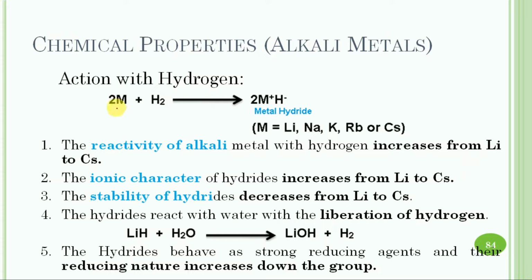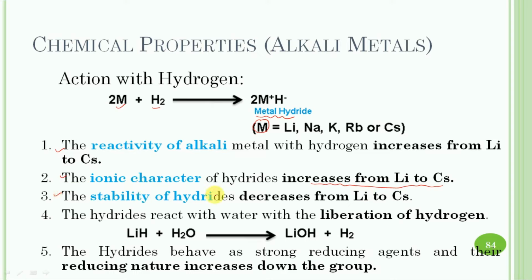So the metal that reacts with hydrogen will give the metal hydride, MH, where M represents the alkali metals. The reactivity of alkali metals with hydrogen increases from lithium to cesium. The ionic character of the hydride also increases from lithium to cesium, and this is because of the decrease in ionization energy as we move down the group, so the electron becomes easily available to hydrogen to form the H- ions.